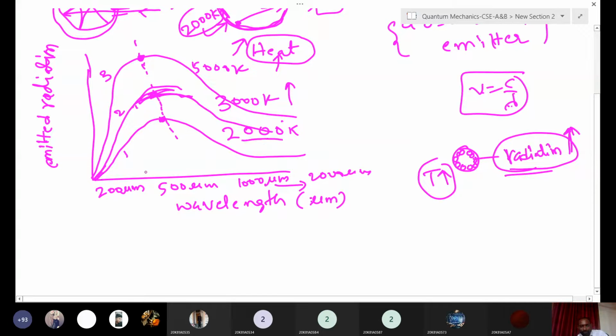Up to a particular wavelength the emitted radiation intensity increases, and after that it slowly decreases. Why is it decreasing? Why is this trend followed?